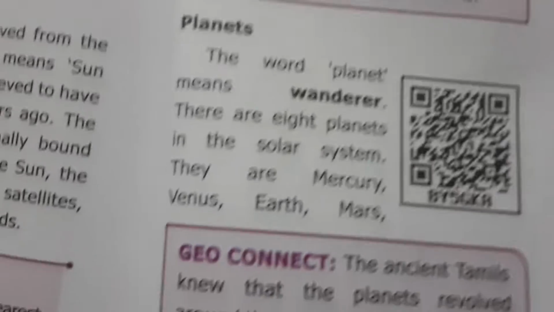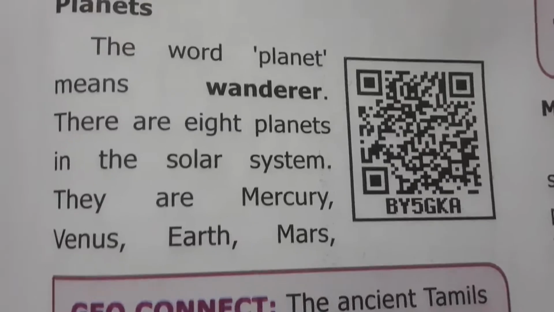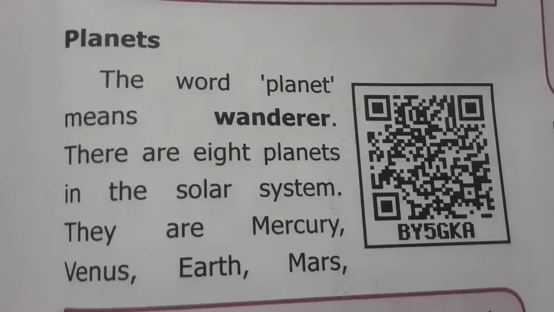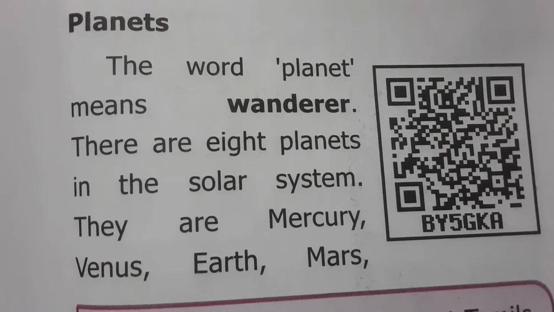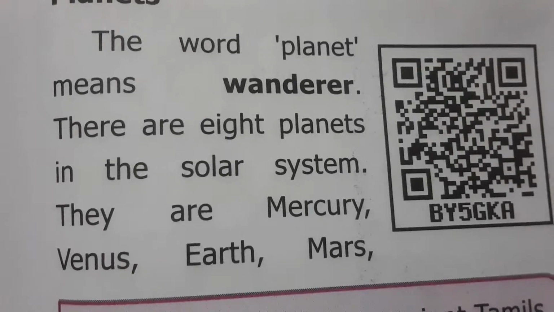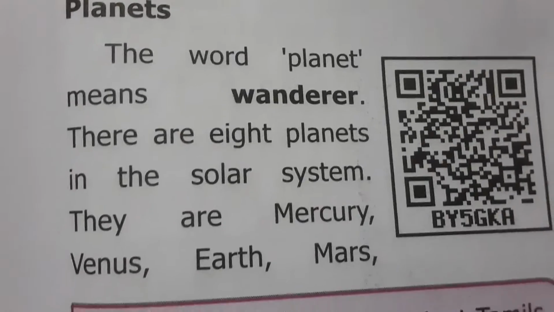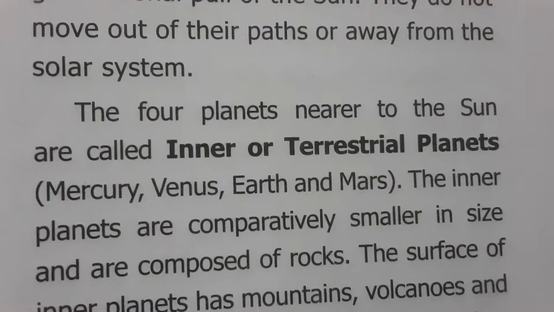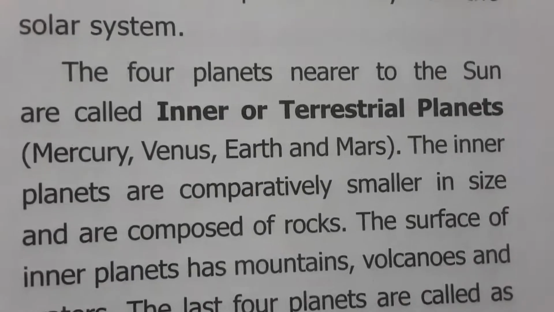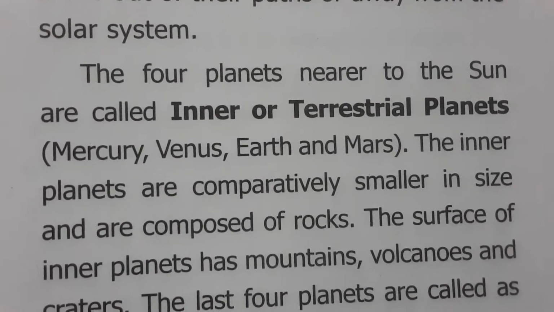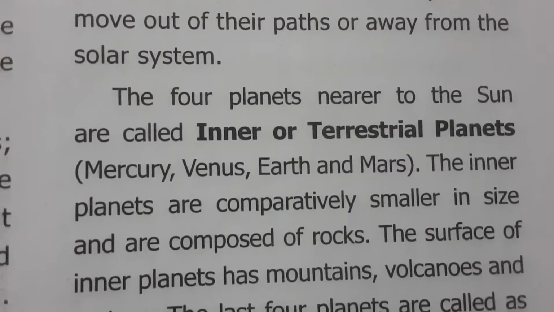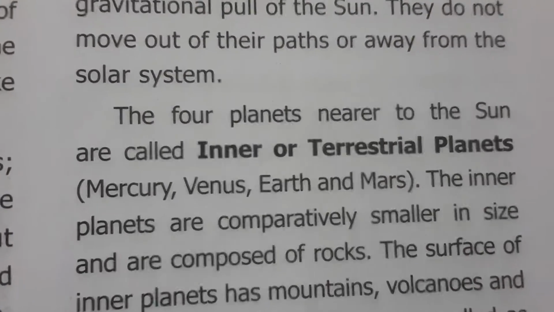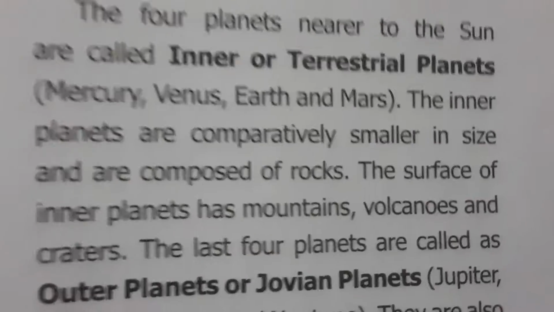And there are 8 planets in the solar system. And the word planet means wanderer. There are 8 planets in the solar system. They are Mercury, Venus, Earth, Mars, Jupiter, Saturn, Uranus and Neptune. And the 4 planets which are nearer to the sun are called inner planets. They are Mercury, Venus, Earth, and Mars. The rest, Jupiter, Saturn, Uranus, Neptune, come under the outer planets.